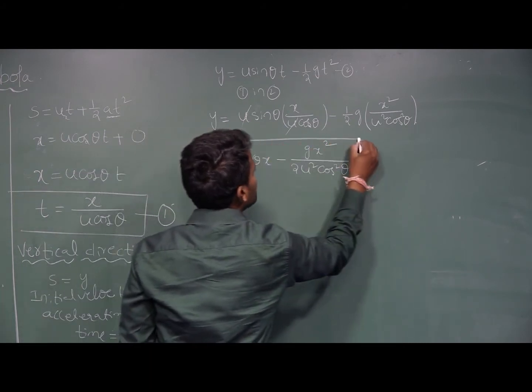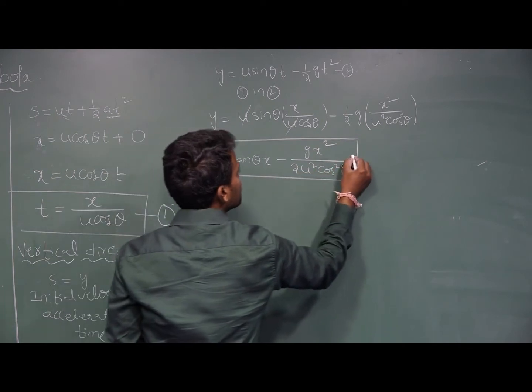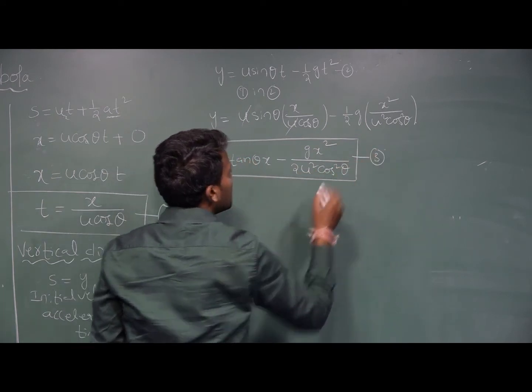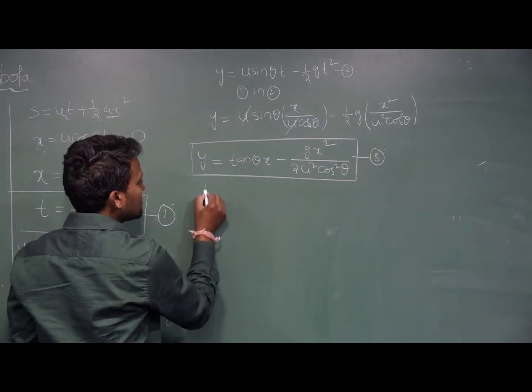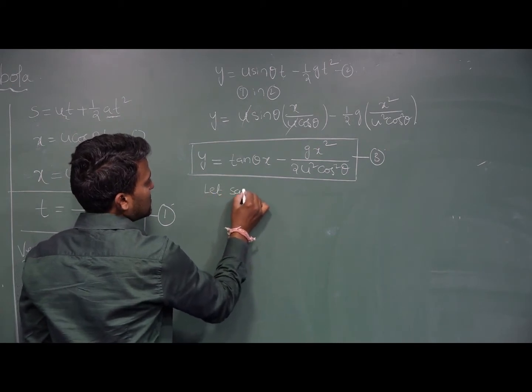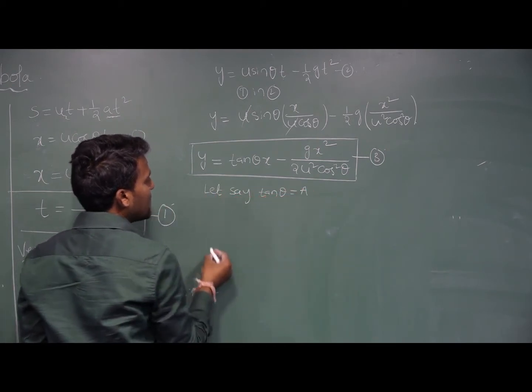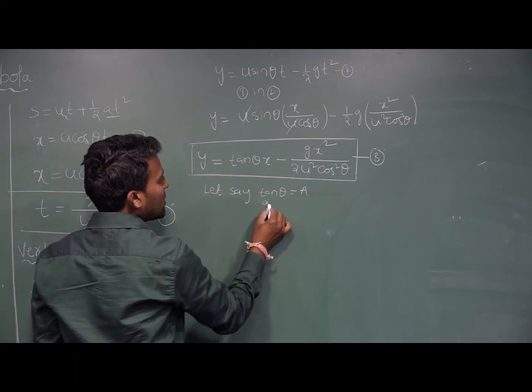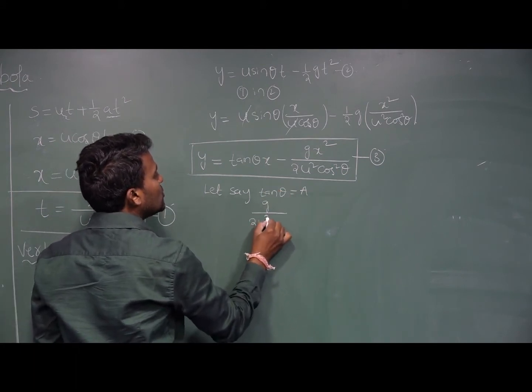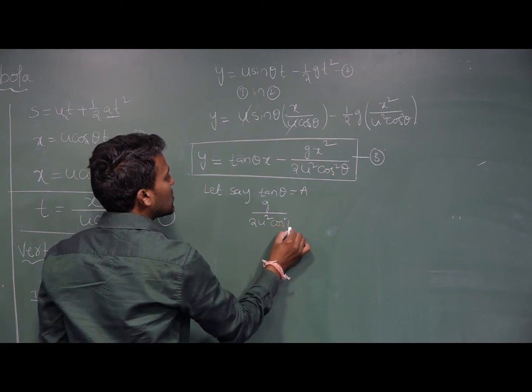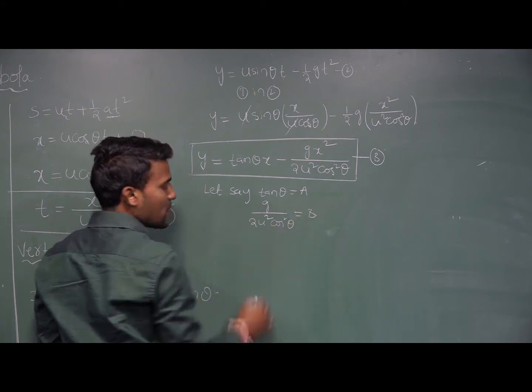From this equation, equation number 3, let's say tan theta = a and g divided by 2 u squared cos squared theta = b.